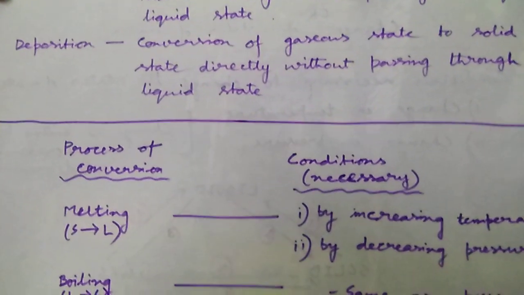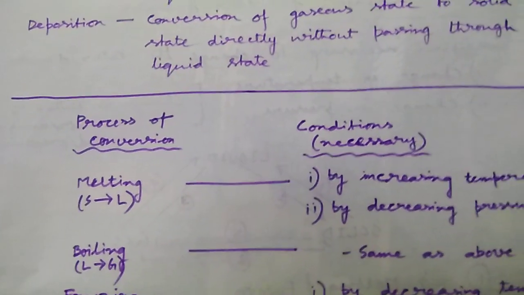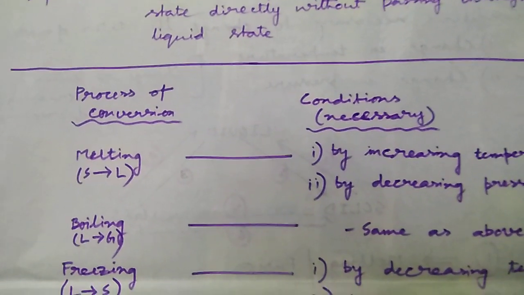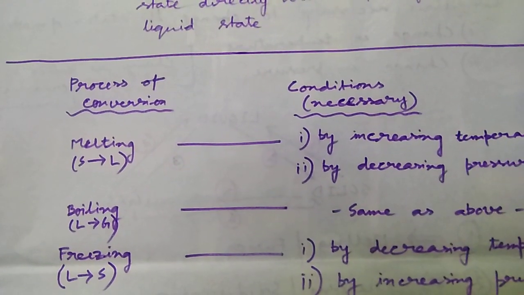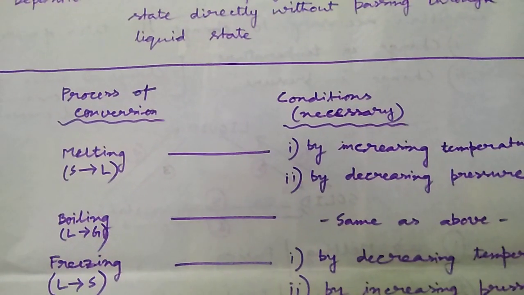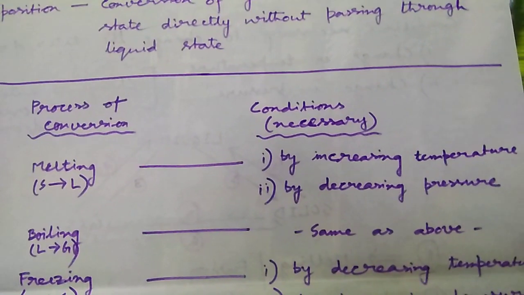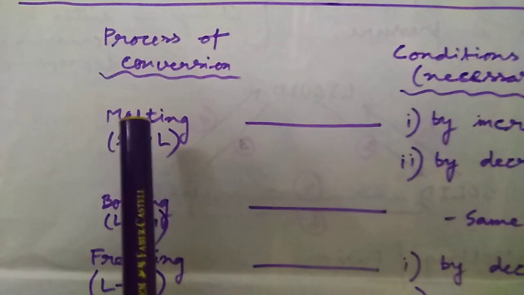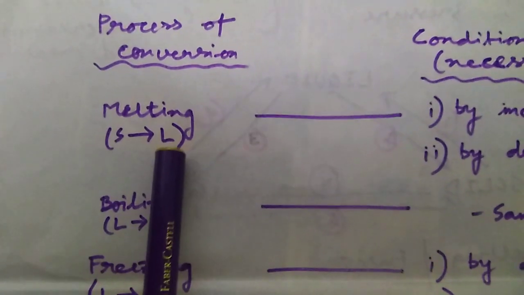Next we have to learn how this state change takes place. That means exactly which kind of changes are observed when solid changes to liquid, liquid changes to gas, gas changes to liquid, or liquid changes to solid. From the properties of those states of matter, we'll find out which conditions are necessary to carry out those kinds of changes. Say for example, melting, that is conversion of solid to liquid.